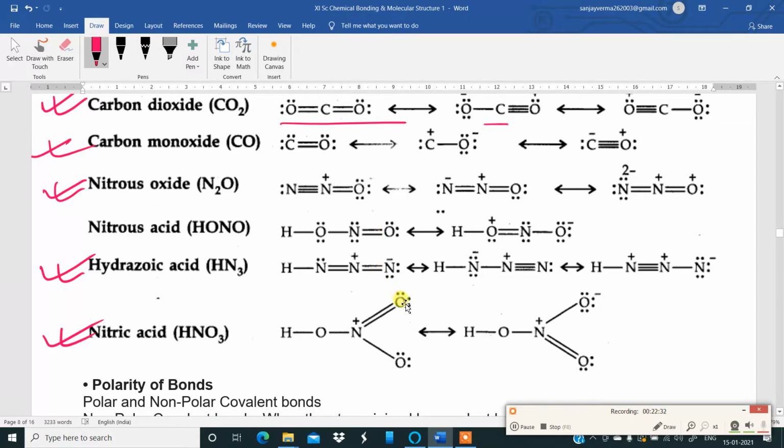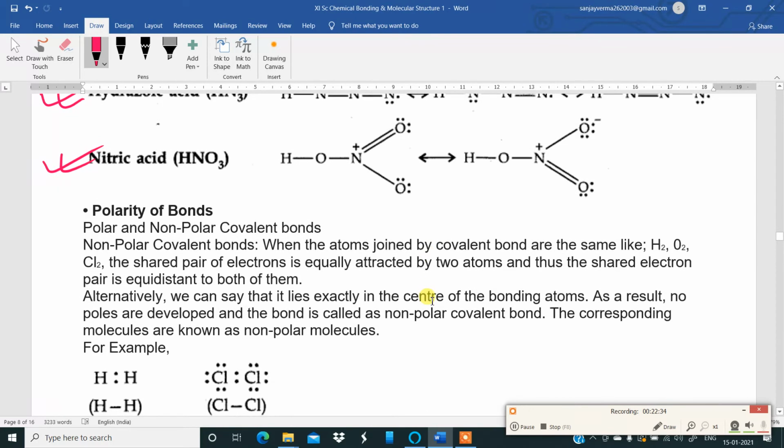Then moving further to polarity of bonds, polar and non-polar bonds. Non-polar covalent bonds: when the atoms joined by a covalent bond are the same, like hydrogen, oxygen, chlorine, the shared pair of electrons is equally attracted by both atoms, and thus the shared electron pair is in the center, equidistant to both of them.